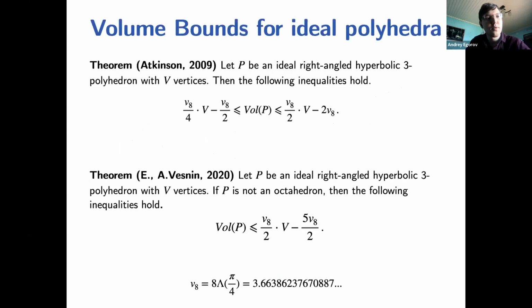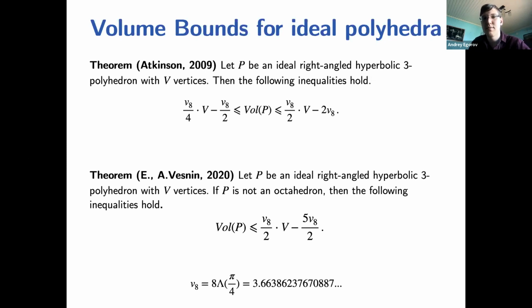The first volume bounds were proved by Christopher Atkinson in 2009. He used the number of vertices of the polyhedron to approximate the volume. So in this volume bound, if we have an ideal right-angled polyhedron with V vertices, then the volume lies between 2 numbers, both linearly dependent on the number of vertices. The constant V8 is just a constant, actually the volume of the regular ideal octahedron. And moreover, the upper volume bound here is asymptotically sharp.